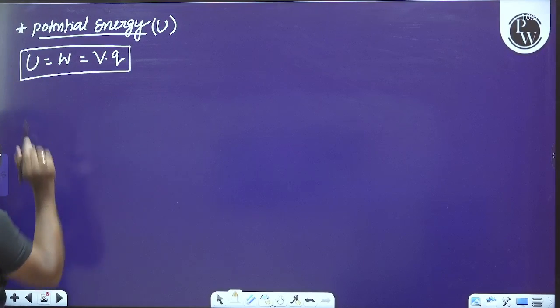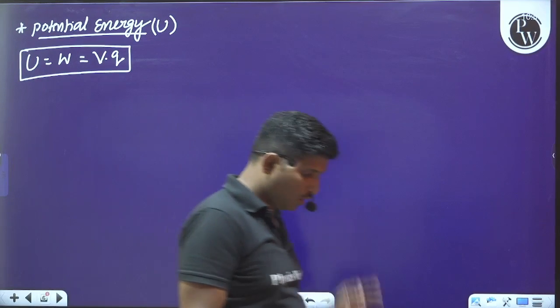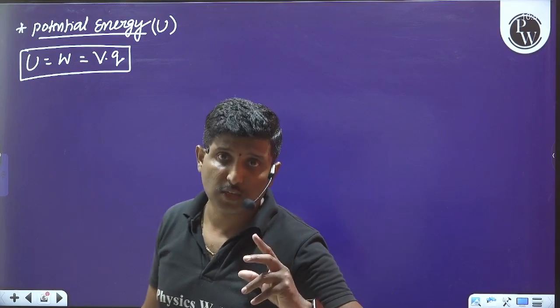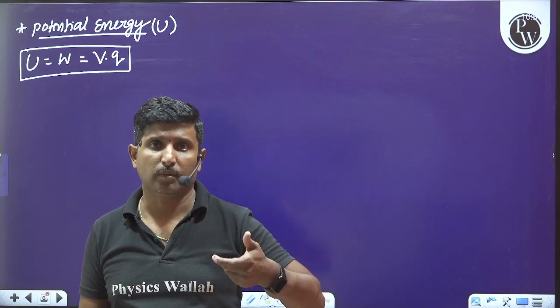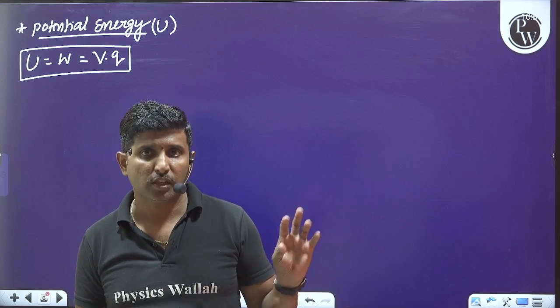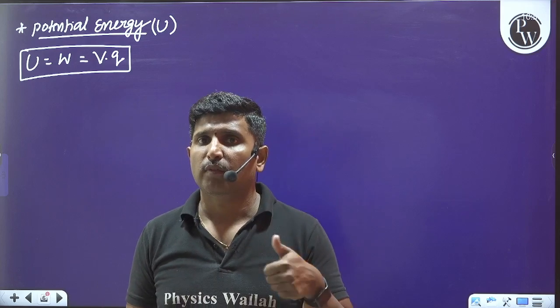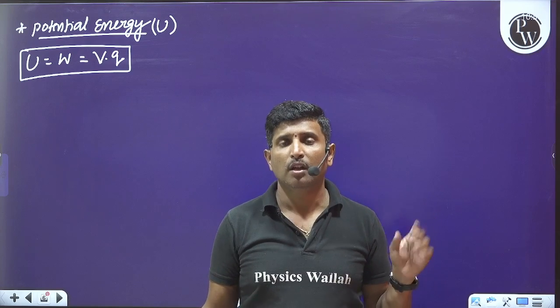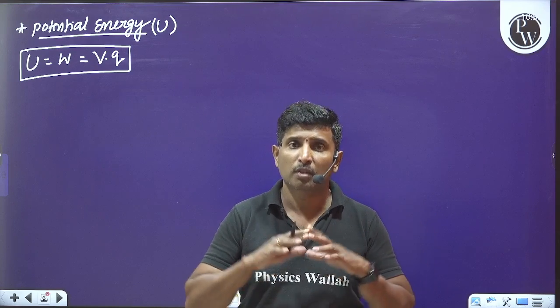Okay, and please observe this. Potential energy is always defined for a system. We cannot define the potential energy for a single charge. We cannot give any potential or potential energy definition. It is always defined for a system of charges.